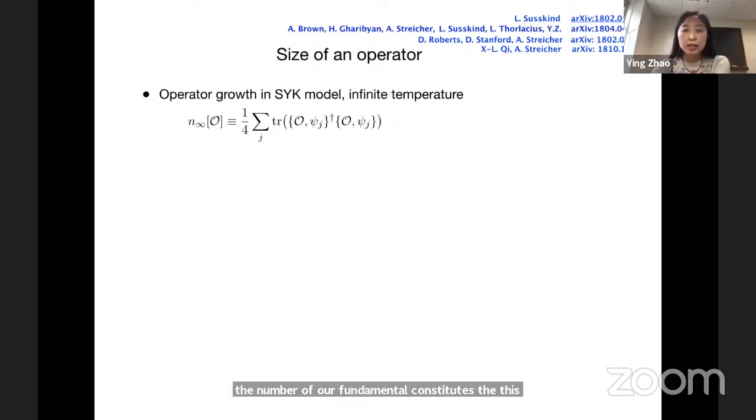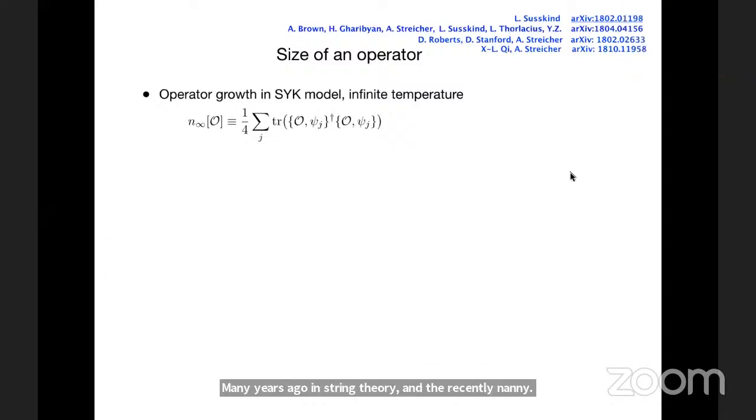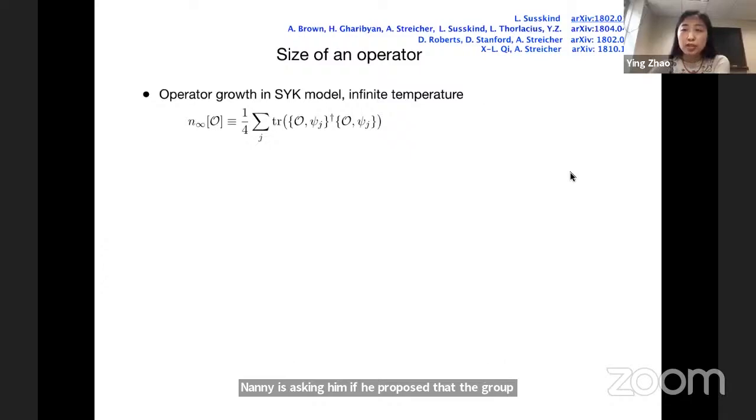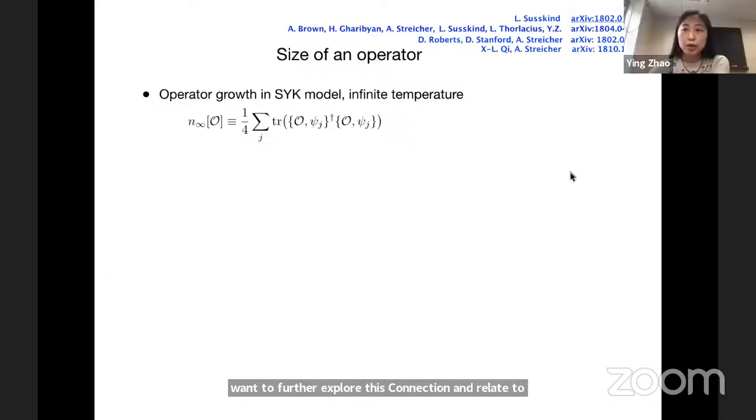It was an idea brought up by Feynman many years ago in string theory. Recently, Lenny Susskind proposed that the growth of size can represent the increase of momentum when something falls into the horizon. Basically here, we want to further explore this connection and relate the size of some particular operator to some interior properties.